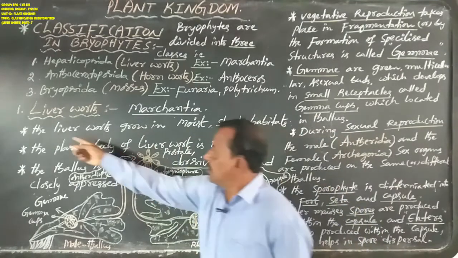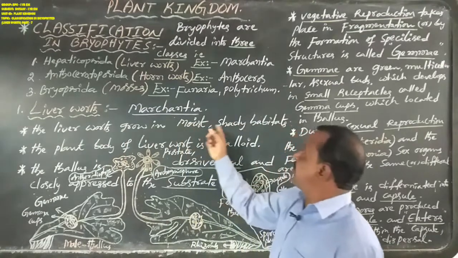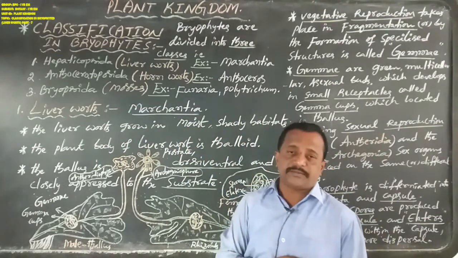Okay, now the liverworts grow in moist and sandy habitats.